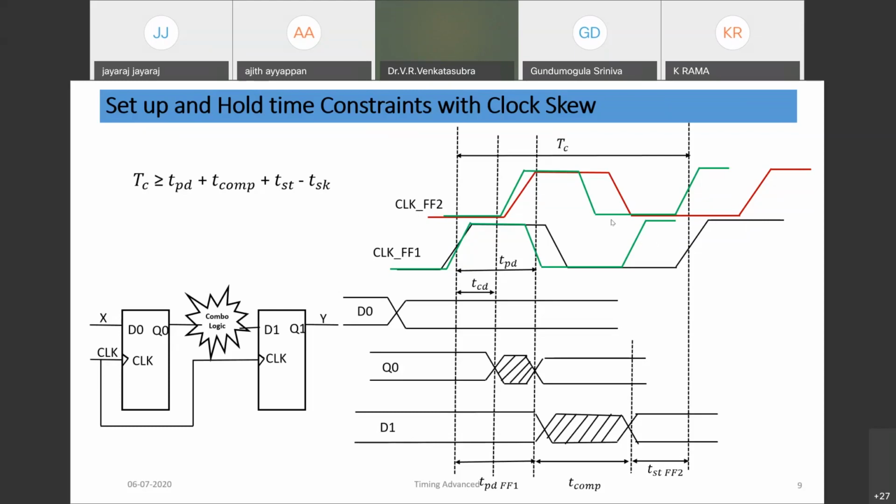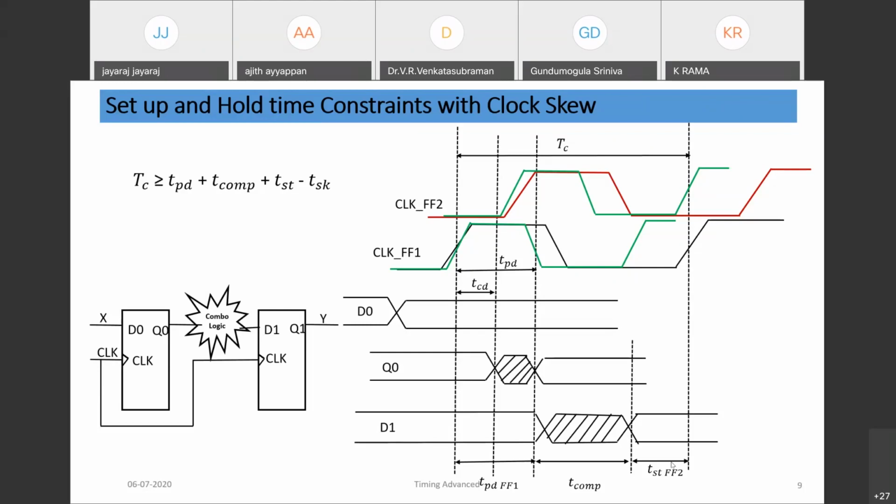Now if we analyze the timing path, say D0 is the input X. After TPD, the propagation delay of the flop, Q0 is changing. Then after the combo delay, T-comp, D1 changes and stabilizes. D1 should stabilize before the setup of flop 2.